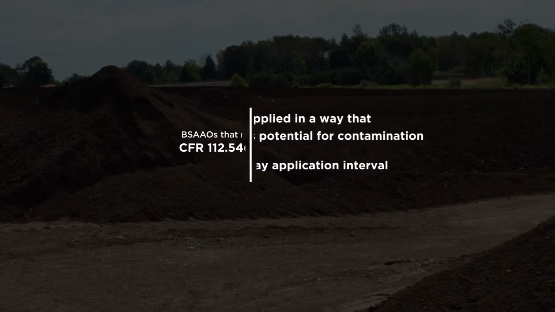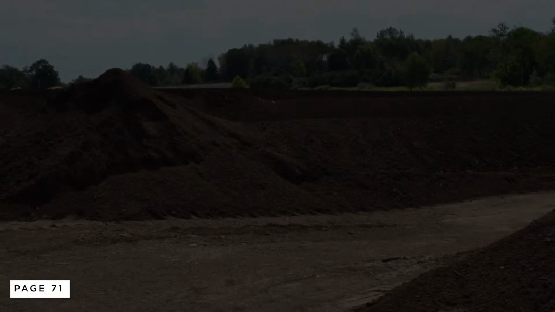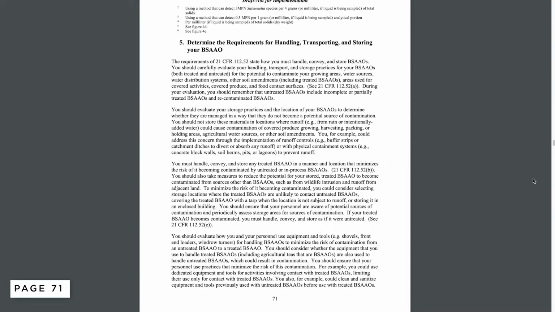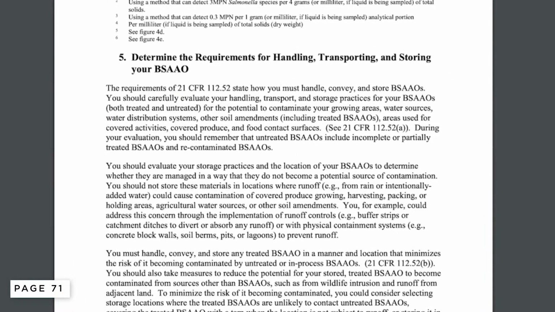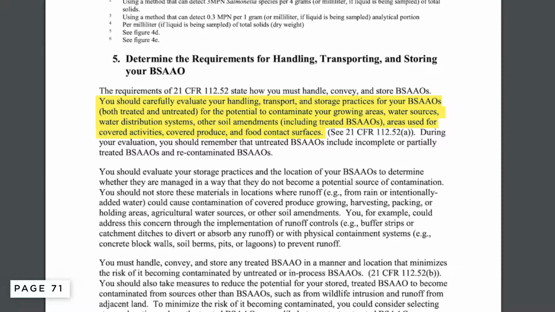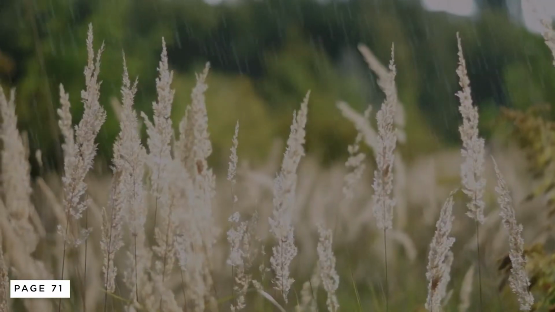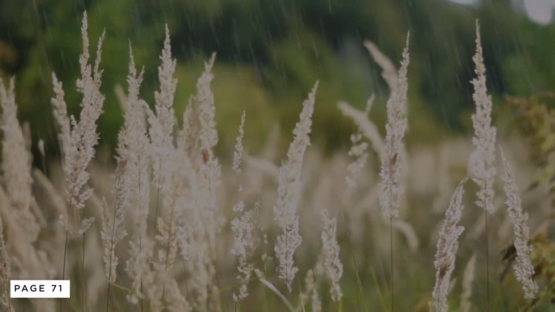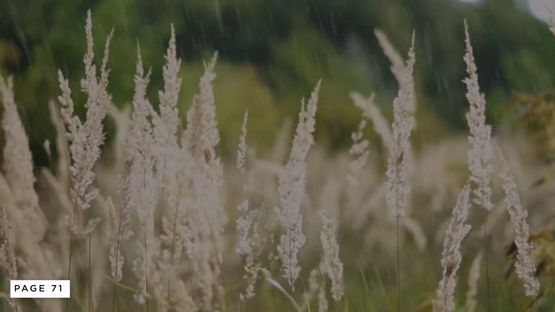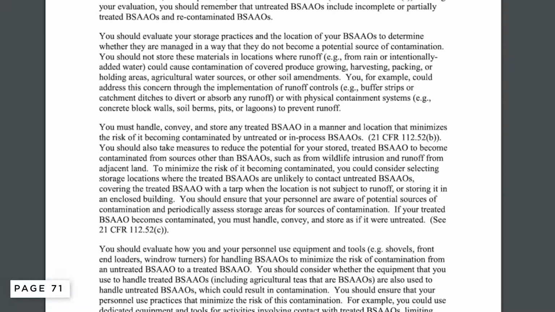Section 5 on page 71 covers the requirements for handling, transporting, and storing your BSAAOs. They must be managed in a way that they do not become a potential source of contamination. For example, they should not be stored in locations where runoff from rain could cause contamination of covered produce, agricultural water sources, or other soil amendments.